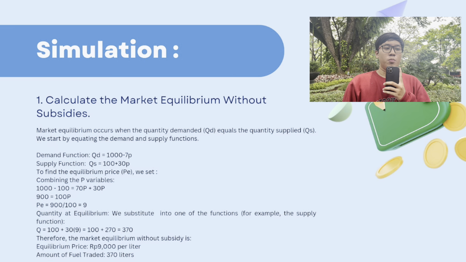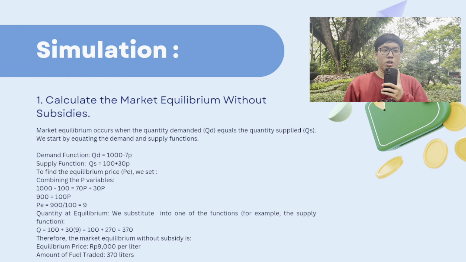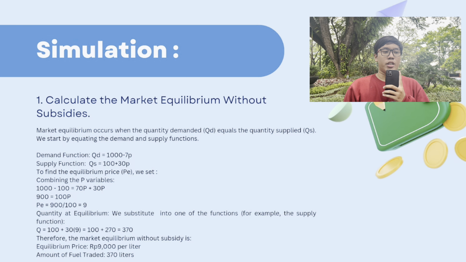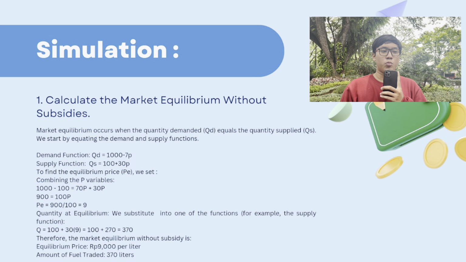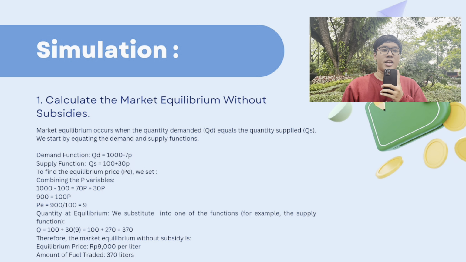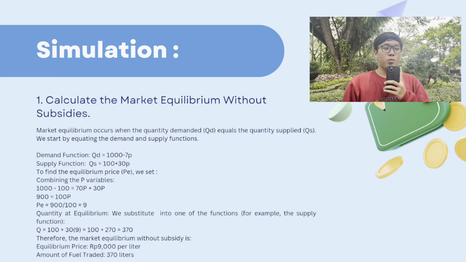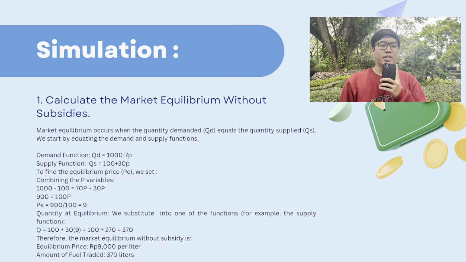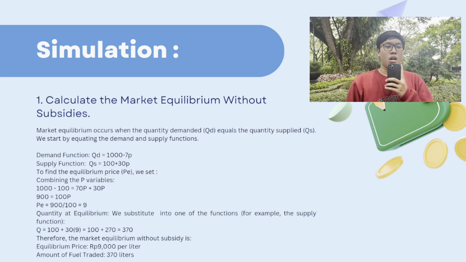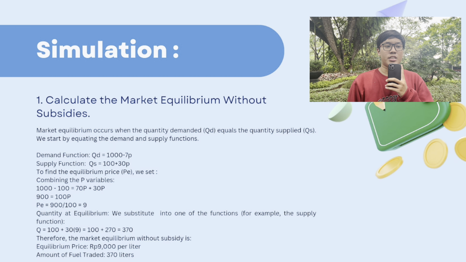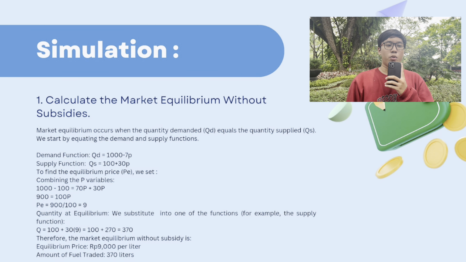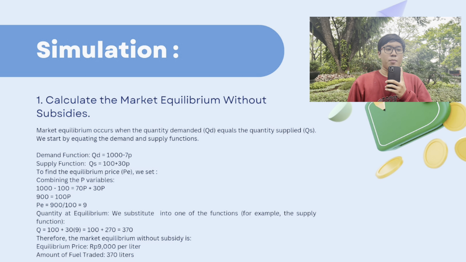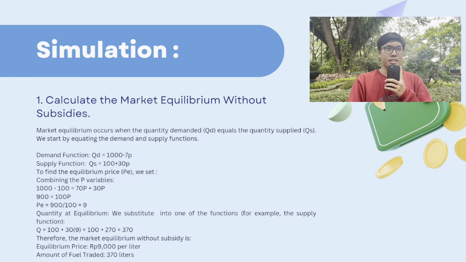For the quantity at equilibrium, we substitute into one of the functions. For example, the supply function, QE equals 100 plus 30 times 9, which is 100 plus 270, which is 370. The demand function Q is 1000 minus 70p, which equals 1000 minus 70 times 10, which equals 1000 minus 700, which is 300. Therefore, the market equilibrium without subsidy is: the equilibrium price is 9,000 rupiah per liter, and the amount of fuel traded is 300 liters.